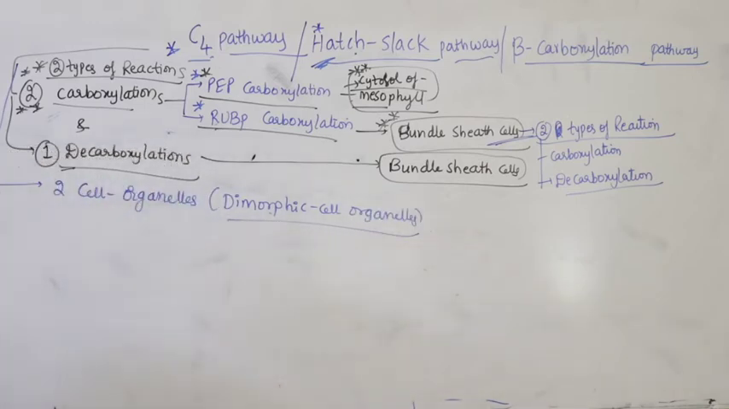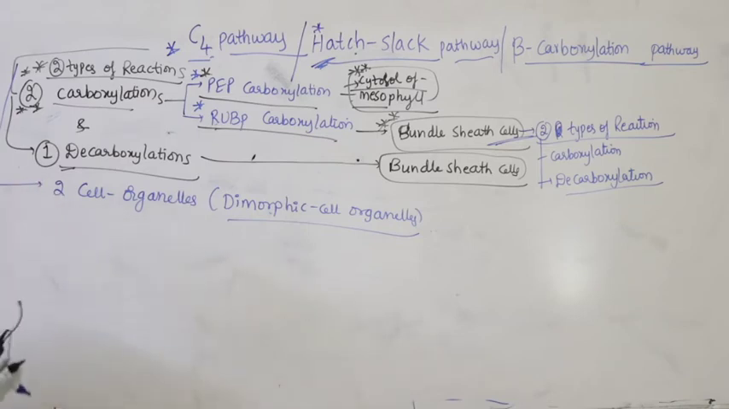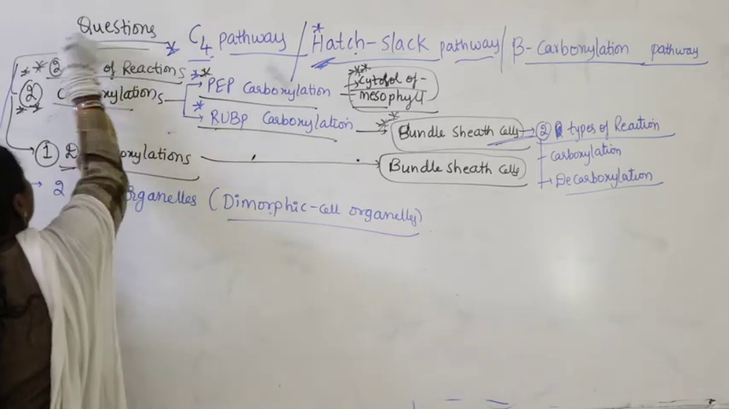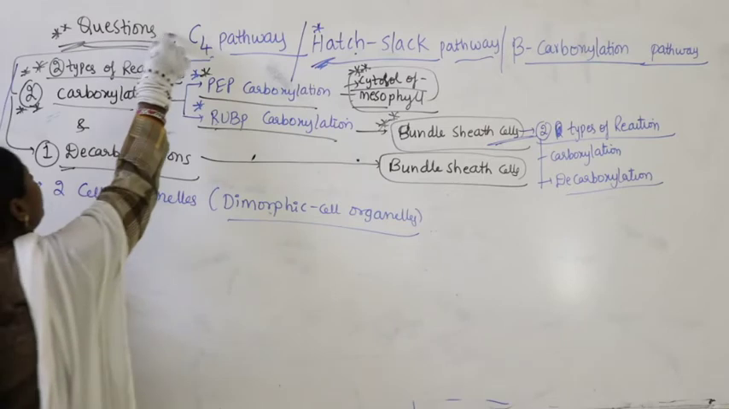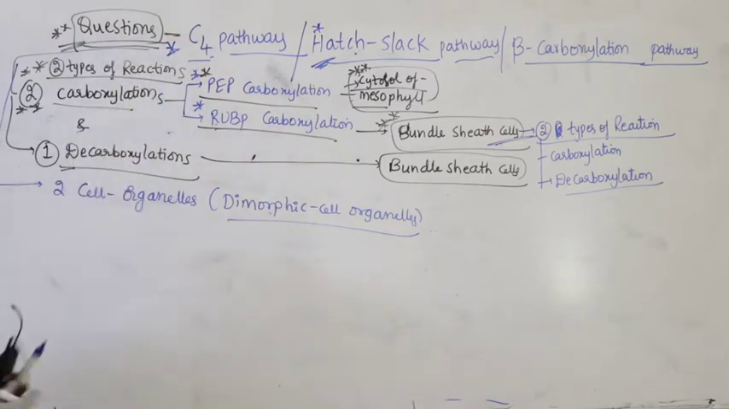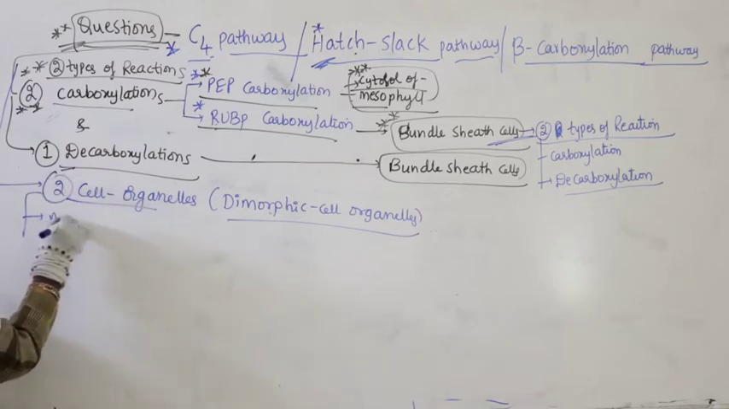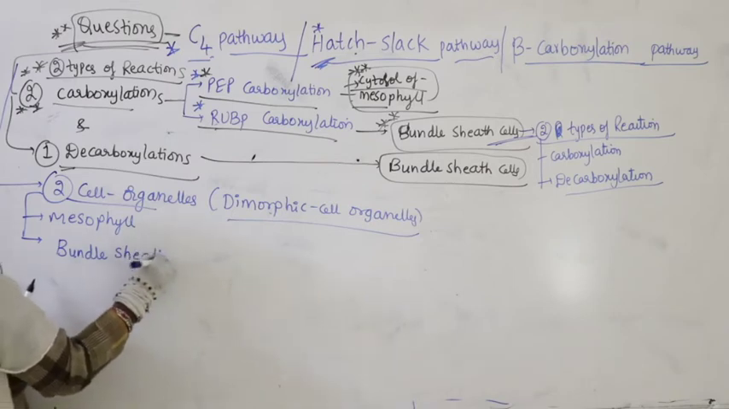So last class we studied about C4 pathway completely. Now what are the important highlights of C4 pathway? What are the important points of C4 pathway which we are discussing now? From here there is a possibility of getting questions. Now we are discussing all the different sorts of questions which we get from C4 pathway. So what are the two cell organelles which are involved? It includes dimorphic cell organelles. What are they? Mesophyll and bundle sheath cells, right? Mesophyll and bundle sheath cells.